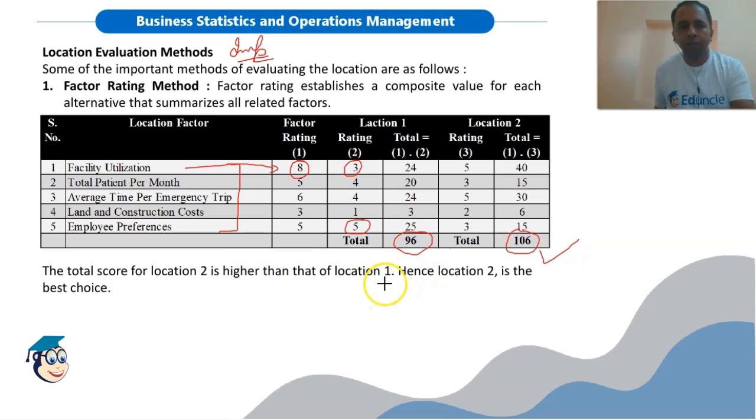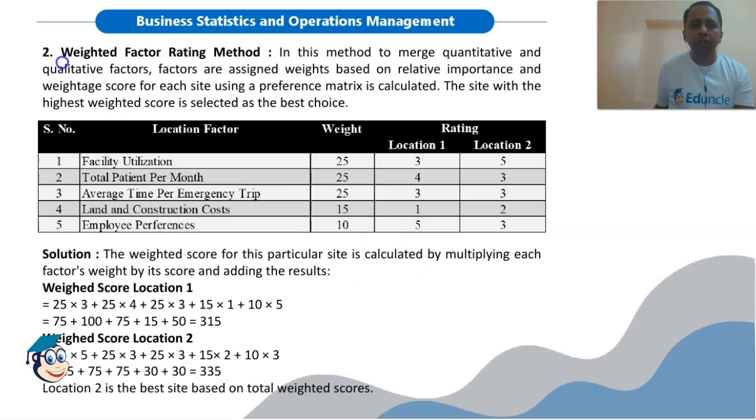Another method is the weighted factor rating method. In this method we will assign weights to different factors. The weights can be assigned out of 1 or say out of 100. So these weights are assigned out of 100. So the sum of all the weights must be 100 always. Or if we have taken it from 1, then the sum of all weights should be 1. So a high weight indicates the higher importance of a particular factor, right?